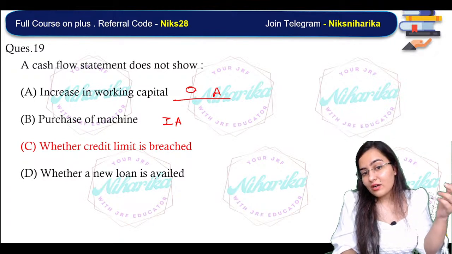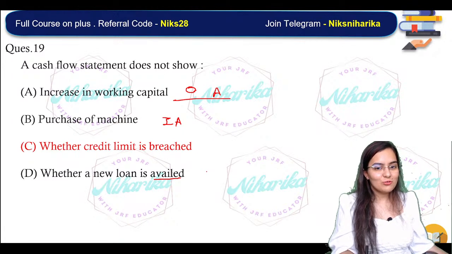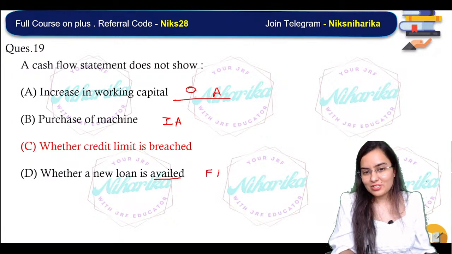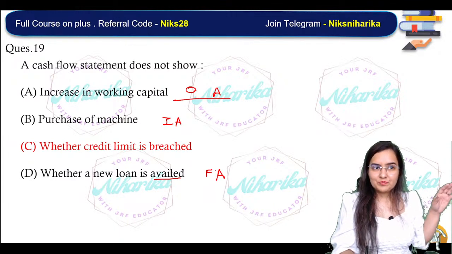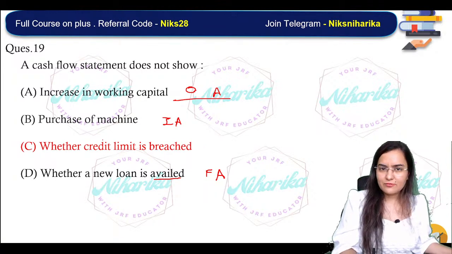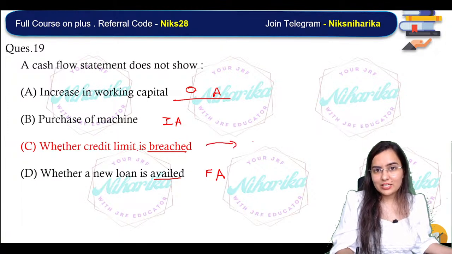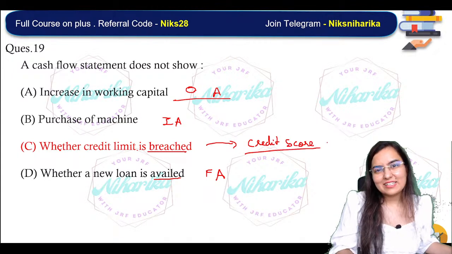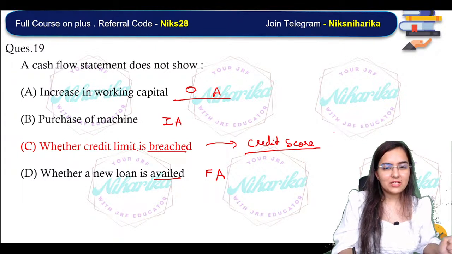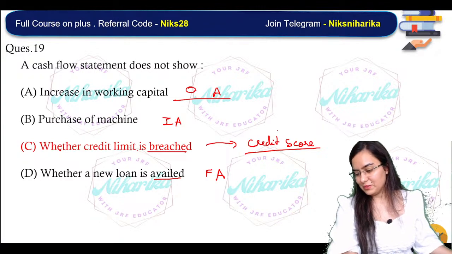If a new loan is availed, that will definitely come into our bank account, so it will be reflected in the financing activity, unless it's a non-financial company. But whether the credit limit is breached will directly reflect in the credit score, and it will not be reflected in our cash flow statement.